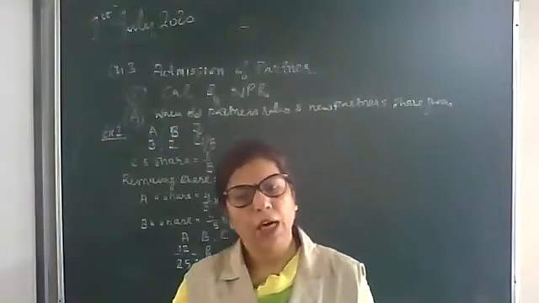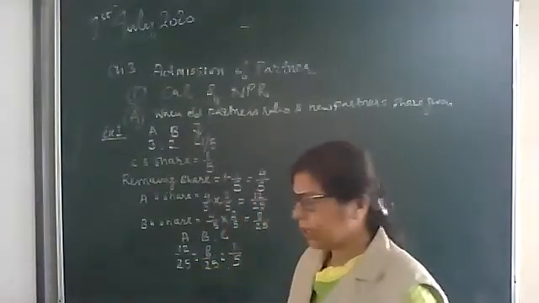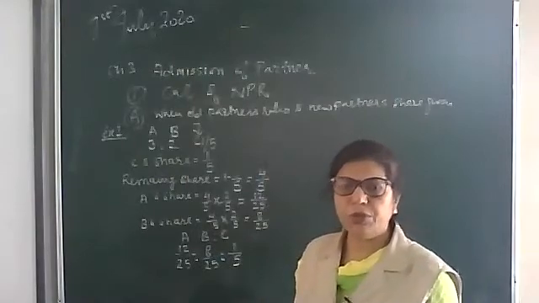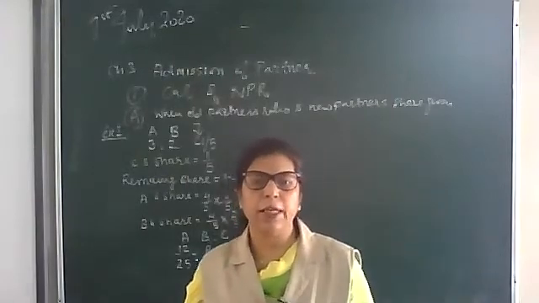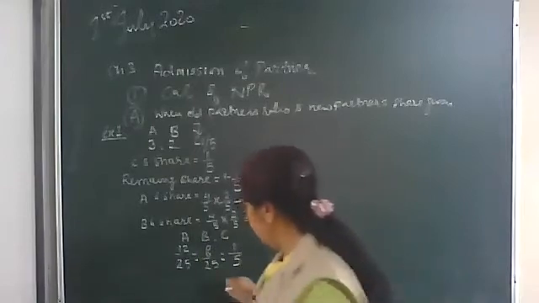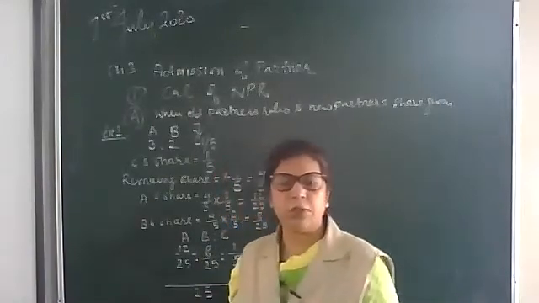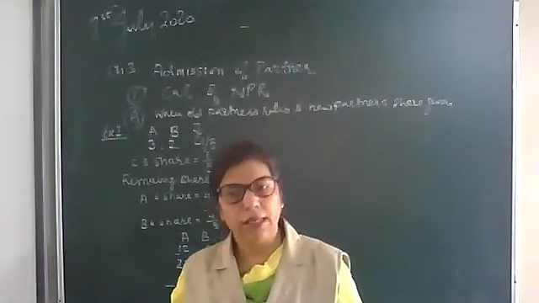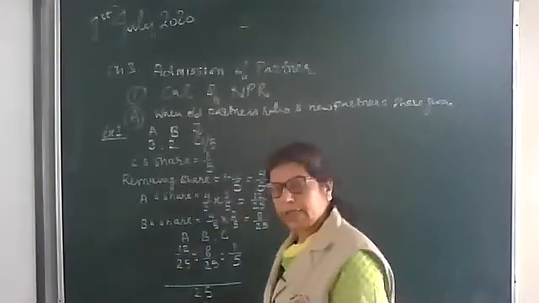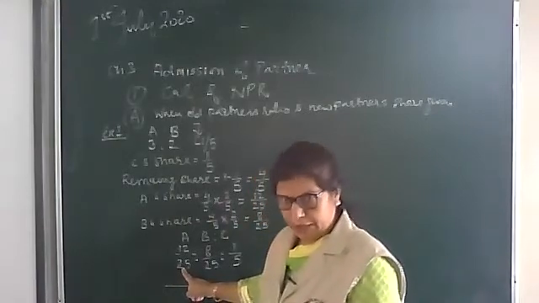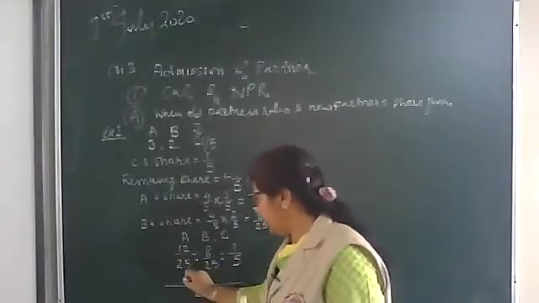The answer is incomplete because the denominator is not the same. So in the last step, we make the denominator common by taking the LCM. Here the LCM is 25, and 25 divided by 25 will be 12.